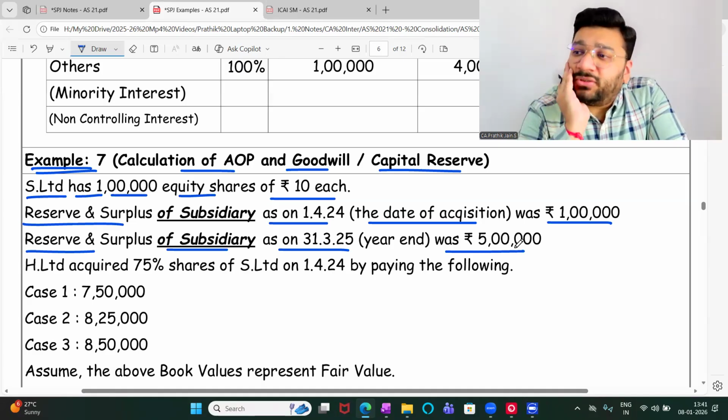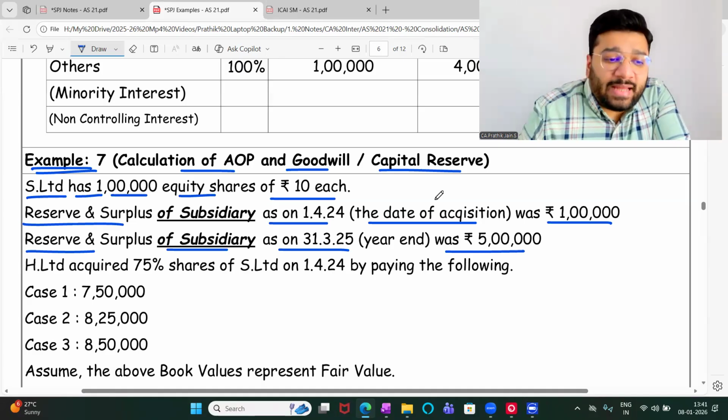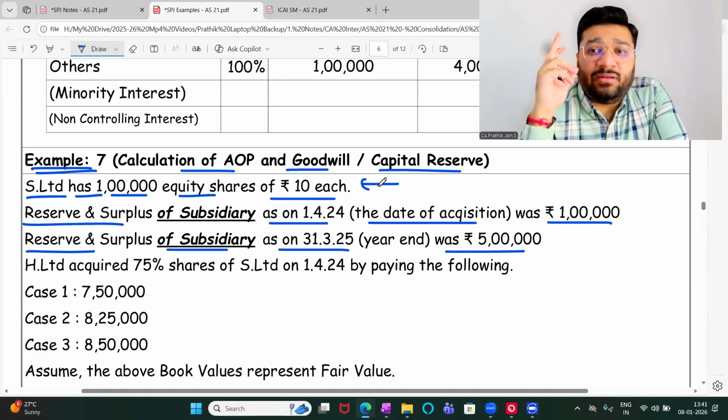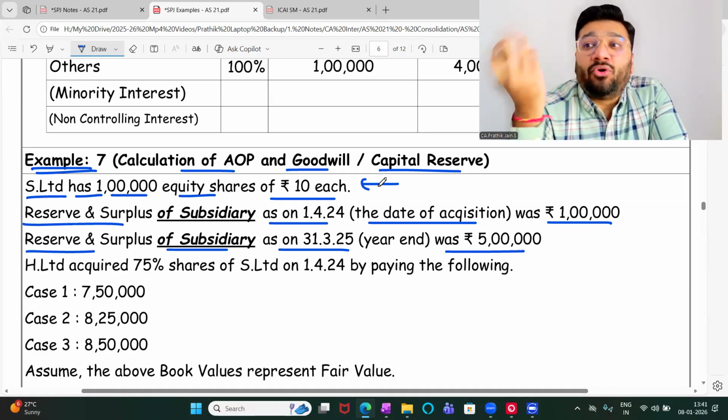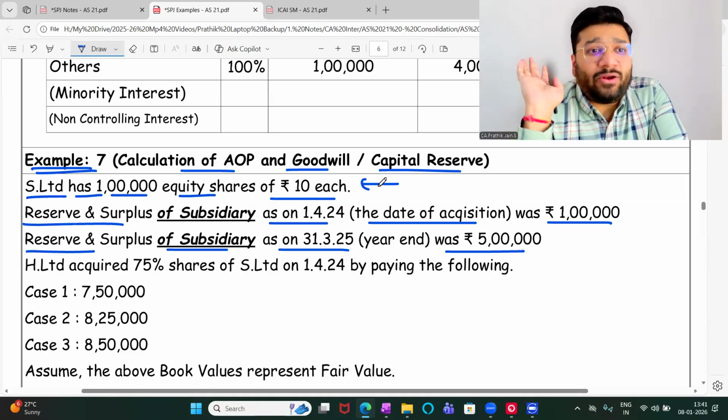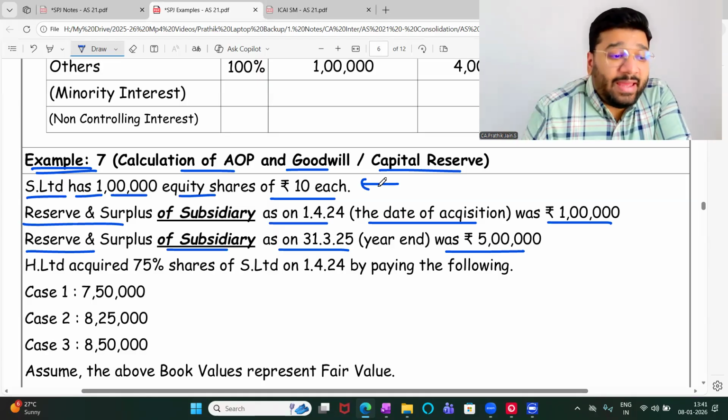Can I say same as the above question? What I gave was this additional line. So all those who are feeling that we did AOP in that question, sir, nothing more to it, we're feeling very bad for that question. Same question I'm continuing with goodwill and capital reserve. So what I said, point proved. Okay, not okay. H Limited acquired 75% shares of S Limited.